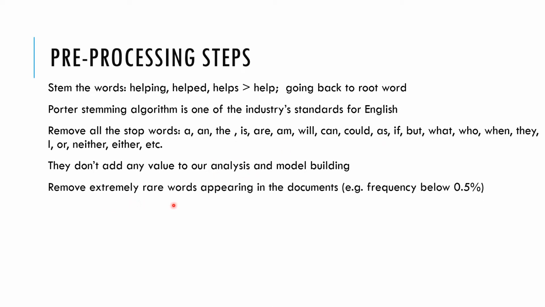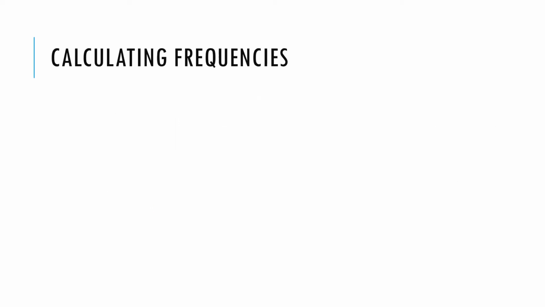Then we remove extremely rare words appearing in the documents. If a word is appearing less than 0.5% of the time, it doesn't make sense to use that. Sometimes it may have a story to tell, but that depends on the domain. But usually we get rid of extremely rare words in the documents.